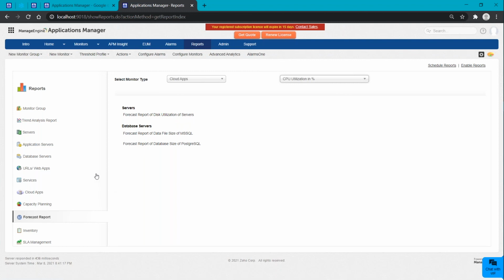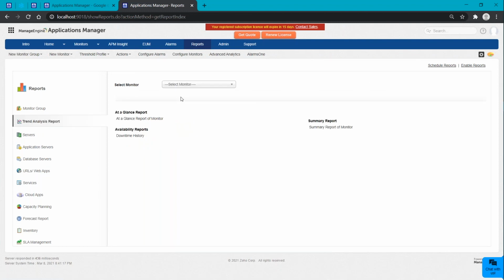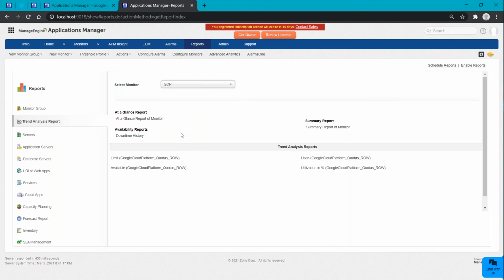So just like we opted for the forecast report, we have to make sure that we choose the trend analysis report, and you can choose one of the monitors. Let me just check for any of the cloud monitors. Okay, here, let me choose GCP. And here, as you can see, you can even get four attributes, which I'll be telling you now.